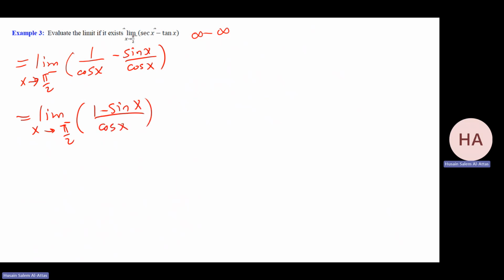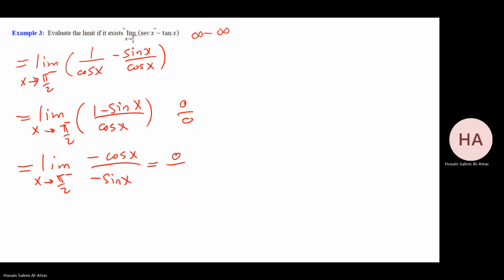At pi over 2, that will be 0 over 0 now. So I can apply L'Hopital's rule. I have function over function. That gives me what? Minus cosine x over minus sine x. That will be 0 over, yeah, the minus will be cancelled, over 1 or minus 1, who cares? That will be 0. So the answer is 0. The answer for this one is 0.